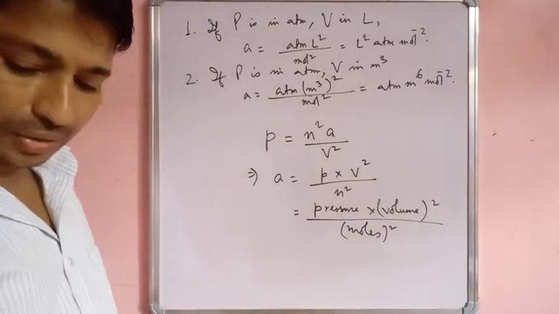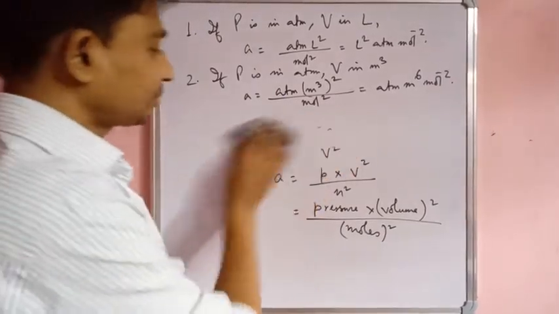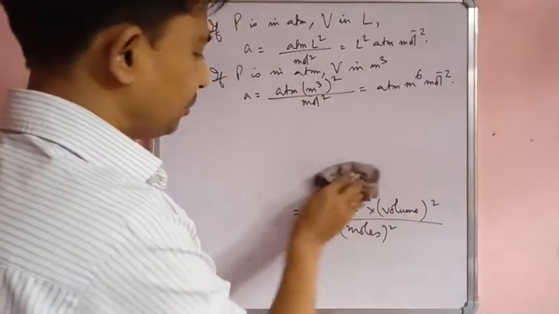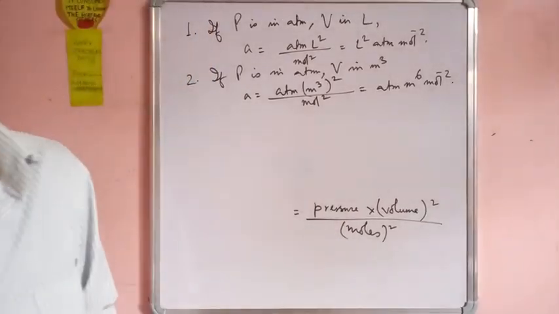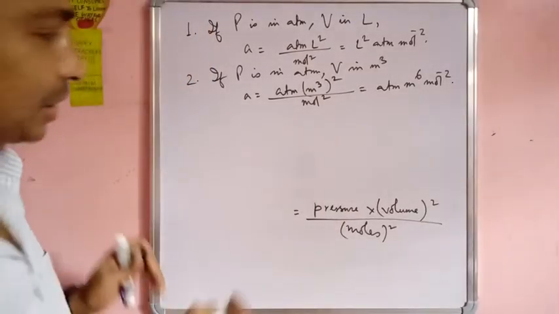Now third one is if P is in Newton per meter square and volume in meter cube.